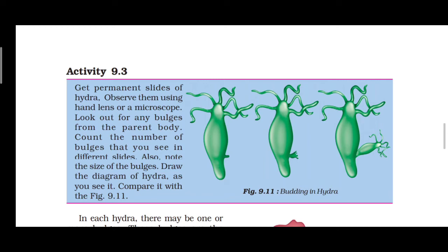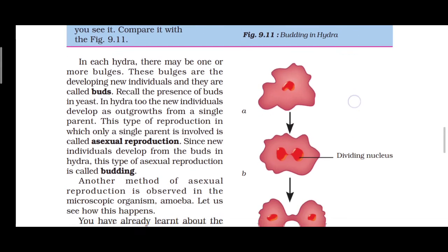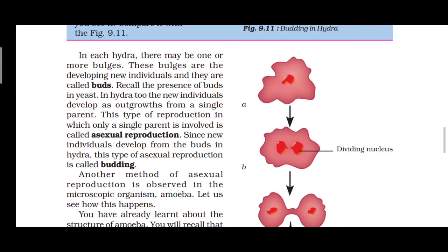The reproduction in which only a single parent is involved is called what? Asexual reproduction. In Hydra, this type of asexual reproduction occurs. What do we call that reproduction?